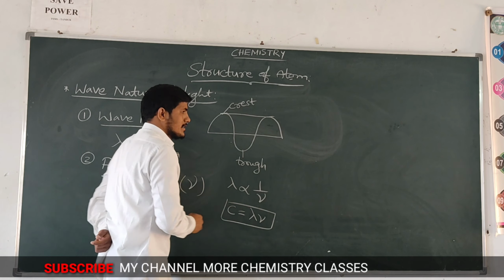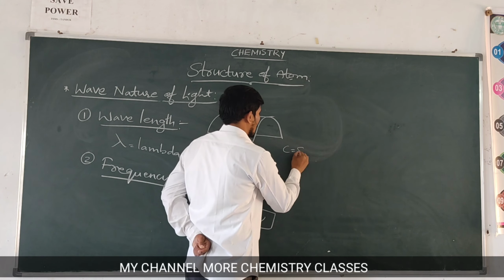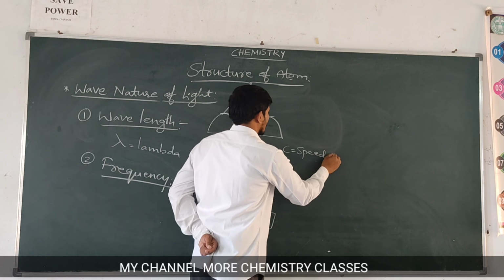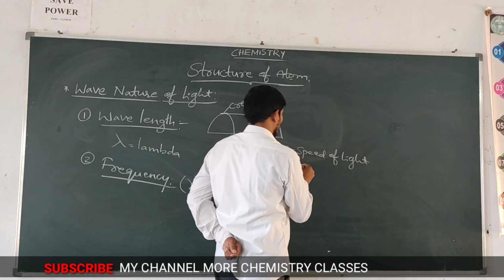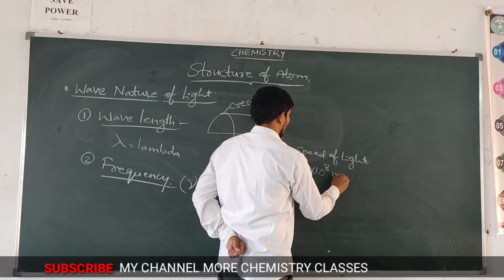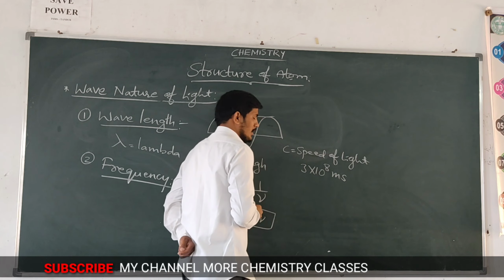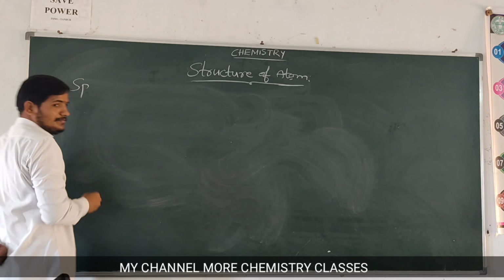Instead of inversely proportional, when we take a constant, it is equal to c = λν. Here c indicates the speed of light. That is equal to 3 × 10^8 meters per second. This is the speed of light.